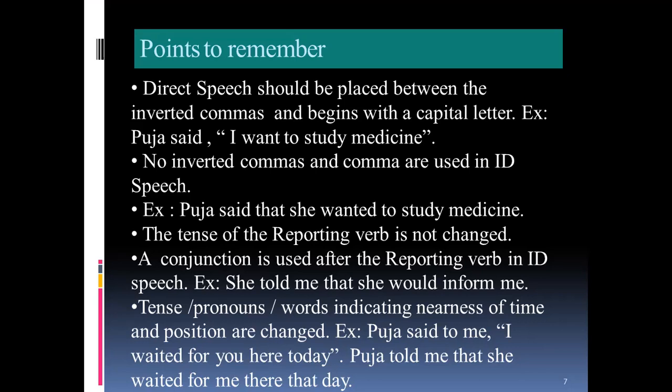So, "I waited for you here today," it is given. Pooja told me that, the conjunction is also added. She waited for me there that day. So here becomes there and today becomes that day. This is how we can find a change here.